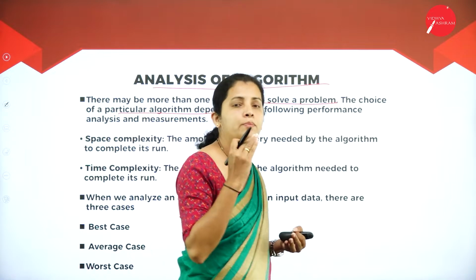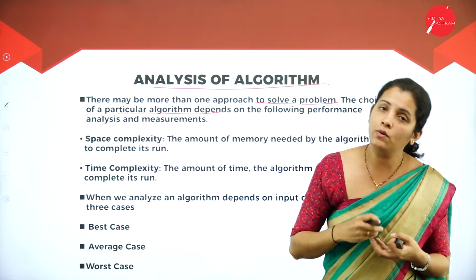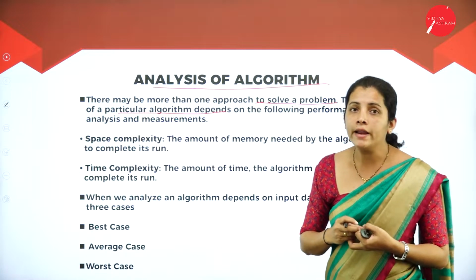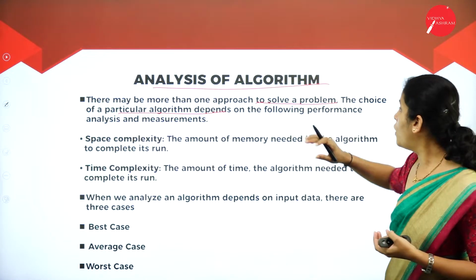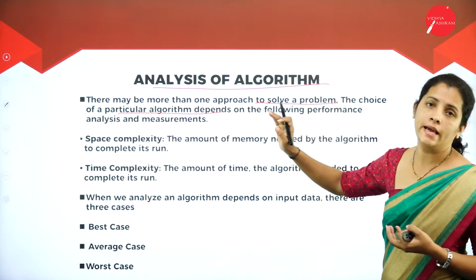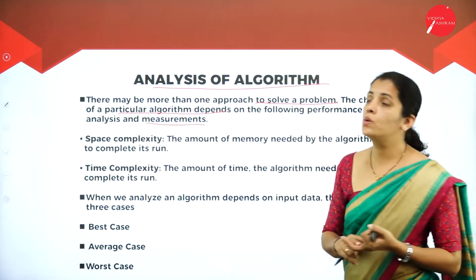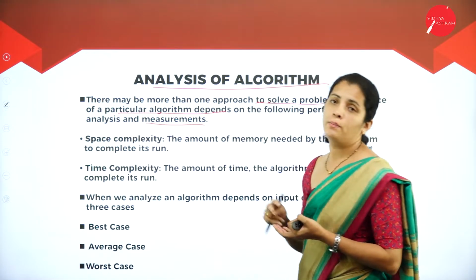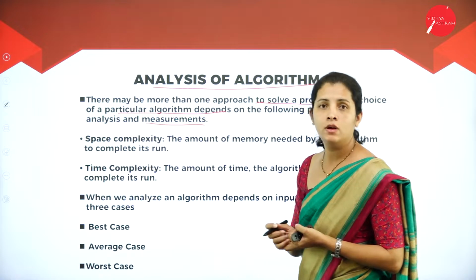Whatever the problem, it may include more than one solution, and the performance of the algorithm depends on the performance analysis as well as measurement. Here we are going to have two performance analyses, along with measurement.